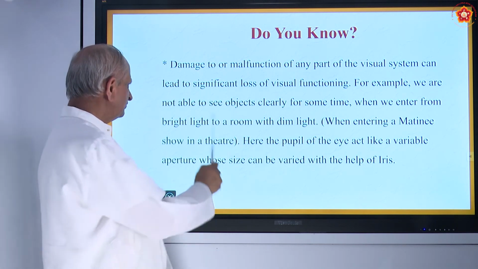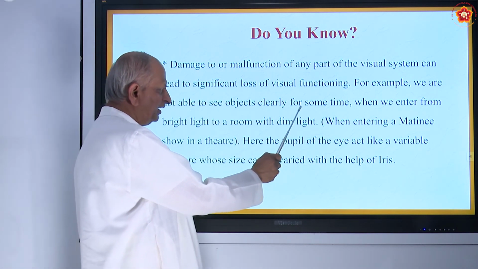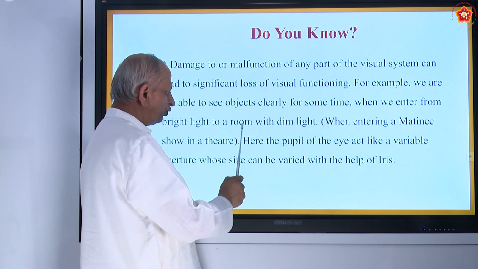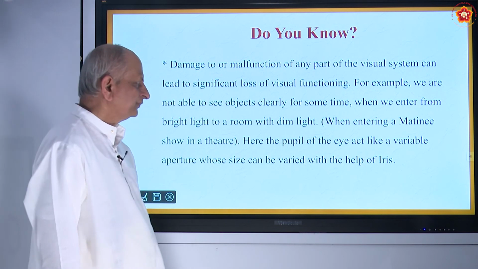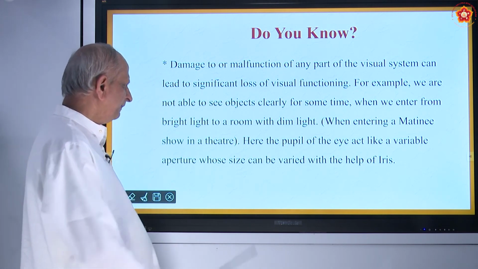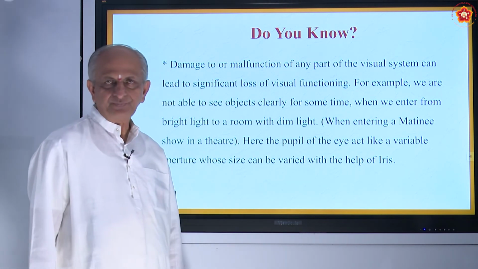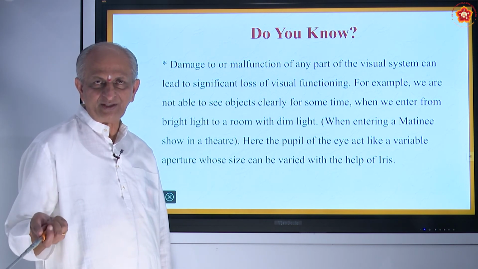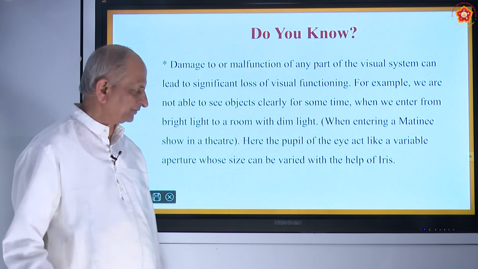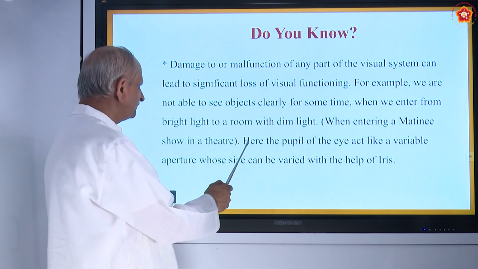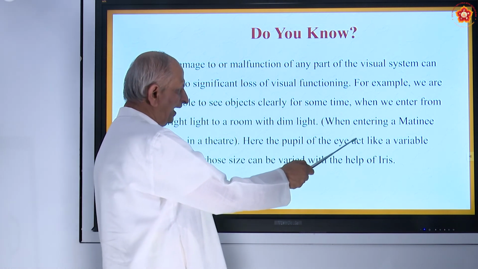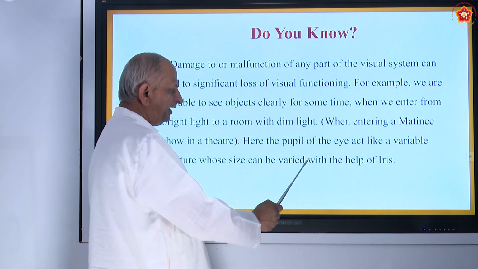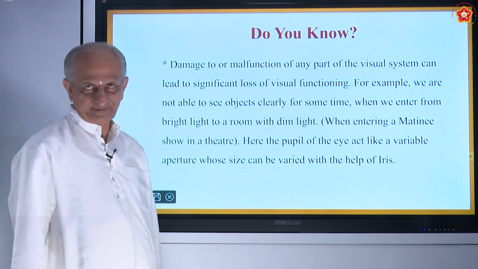For example, we are not able to see objects clearly for some time when we enter from bright light into a room with dim light. For example, in a matinee show, I already told you, we cannot see the objects inside, where are the seats and what is the vacancy, all those things. So why does it happen? Here the pupil of the eye acts like a variable aperture whose size can be varied with the help of the iris.